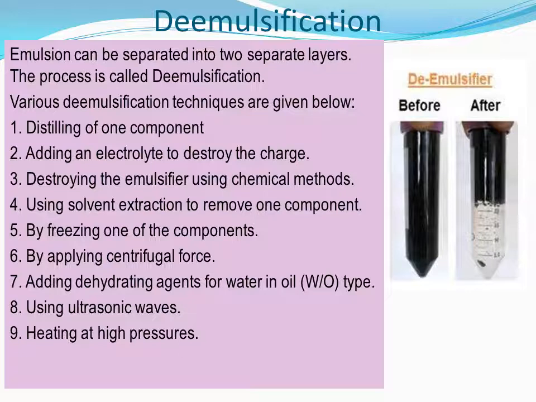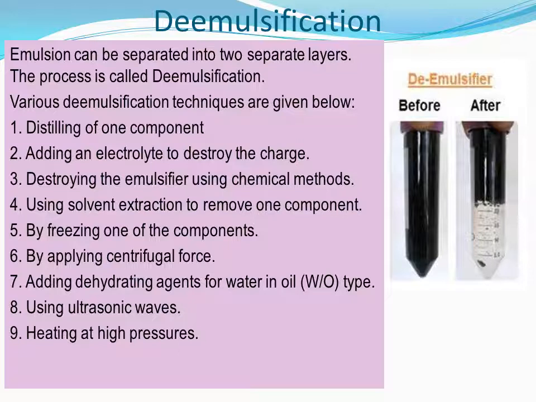And then by applying centrifugal force. This is how the components of blood are separated: the plasma and the blood cells are separated by putting the blood in a test tube and rotating it at a speed of 2000 rotations per minute, or 3000 or 5000 rotations per minute. That is called centrifugal force. So by applying that, the emulsion can be separated.